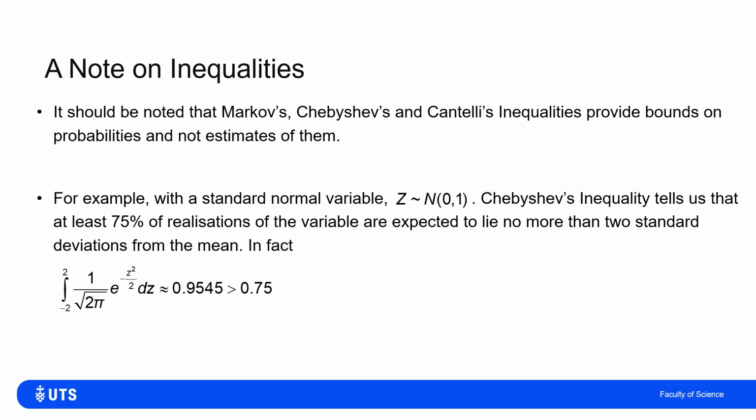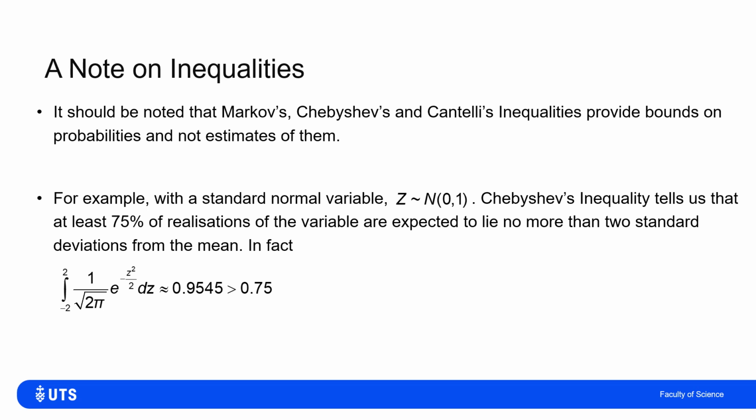That would tell us that at least 75% of observations would be within 2 standard deviations of the mean. Well, if I take a standard normal, I know from hypothesis testing that the 95% cut off symmetrically for that is minus 1.96 to plus 1.96 standard deviations around the mean of 0.